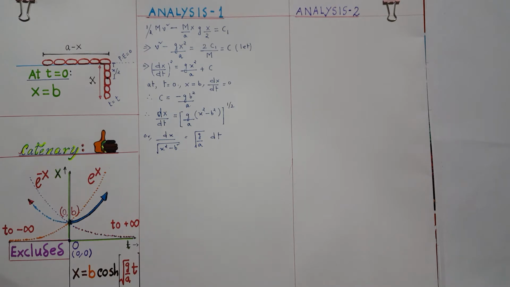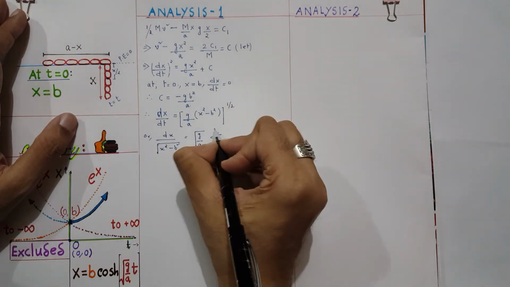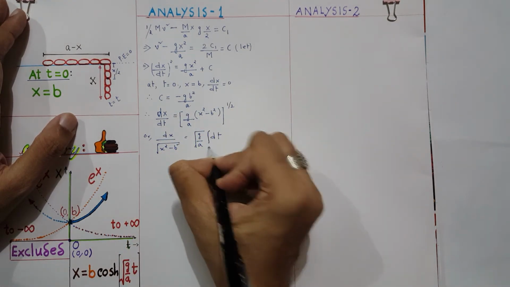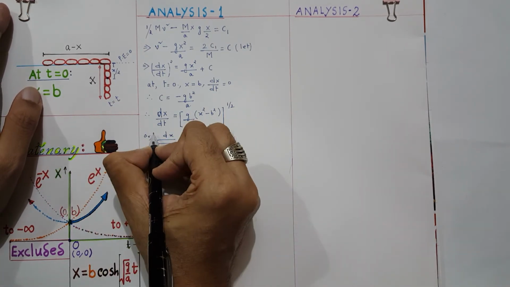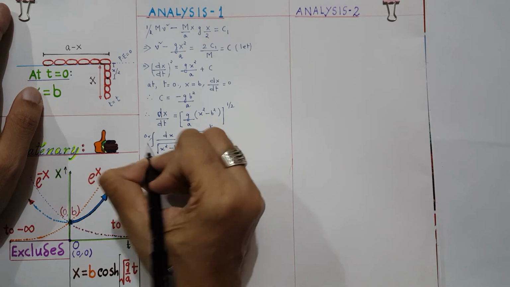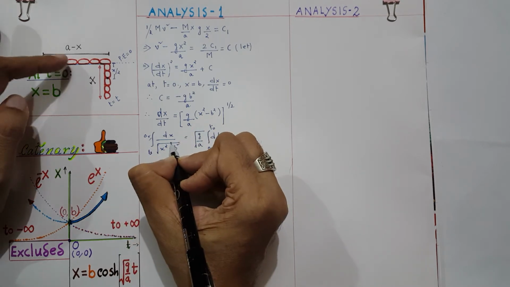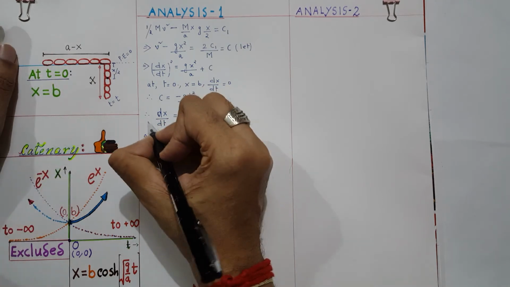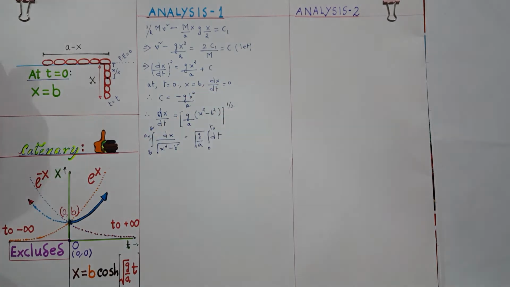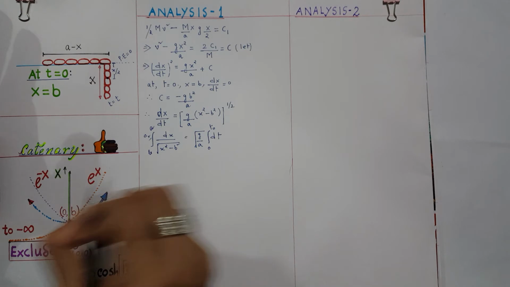So if I integrate it, what will be my limits? Here I will integrate, say the time in which the chain slips off, from 0 to t0, and here I must integrate from x equals to b to x equals to a, because now it is hanging b. So when the whole chain falls off, I will write x equals to a. So if I integrate it, what will I do?